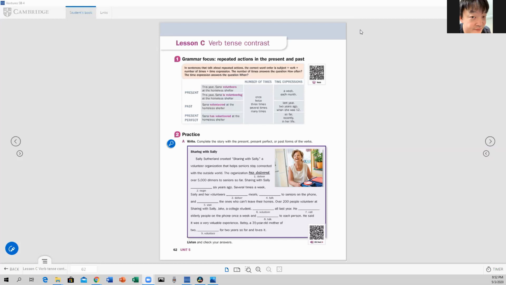And also when giving the idea of repeated action, you can use time phrases that express the idea of number of times: once, twice, 3 times, many times. And also you can use time expressions, for example, a week, each month, last year, 2 years, so far, recently, okay, and so forth. So watch the video, and after the video, we'll come back to do some practice, okay? But now, review the video.